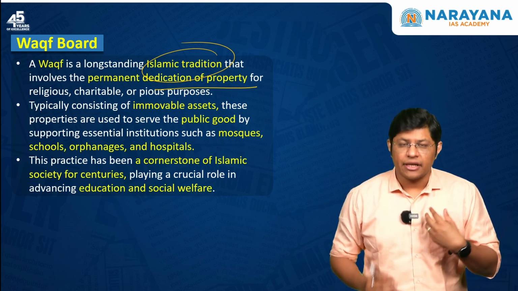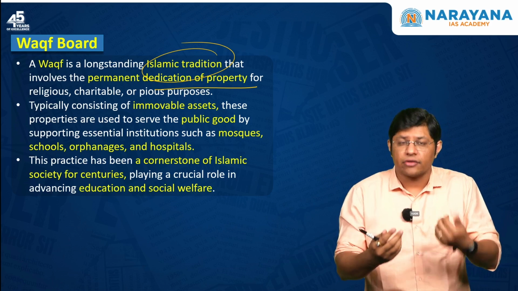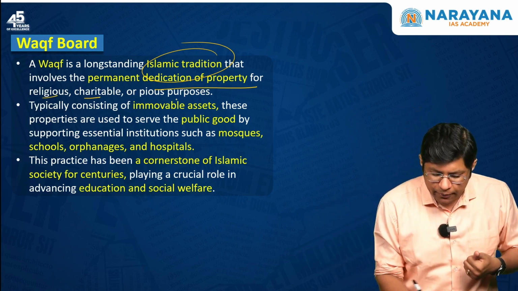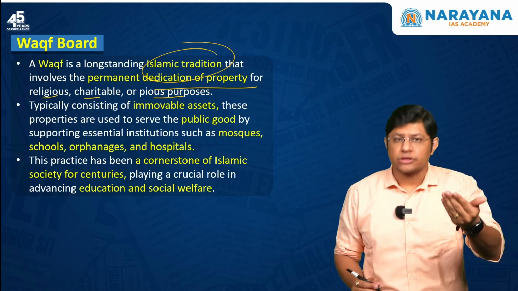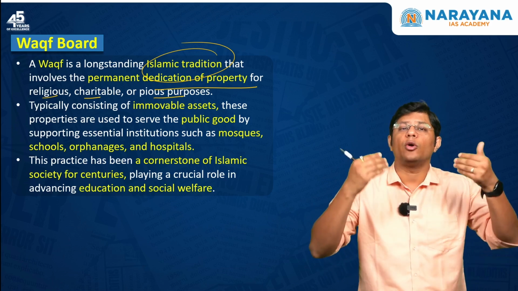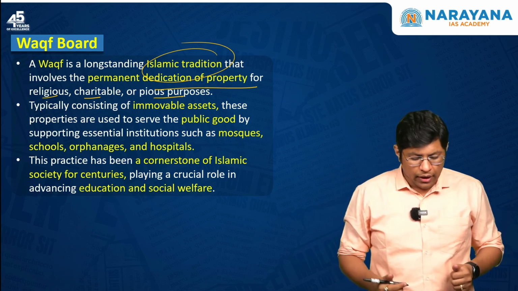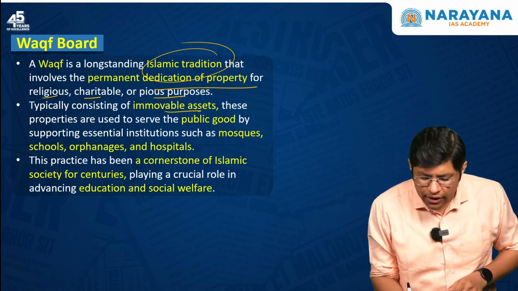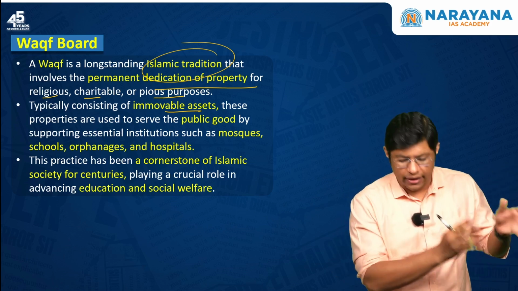Now, for example, let's say I want to dedicate property. This dedication of property would be for religious, charitable or any holy purpose. So, I am dedicating my property for a religious or, let's say, a holy purpose. Now, this dedication consists of immovable assets like, let's say, land.